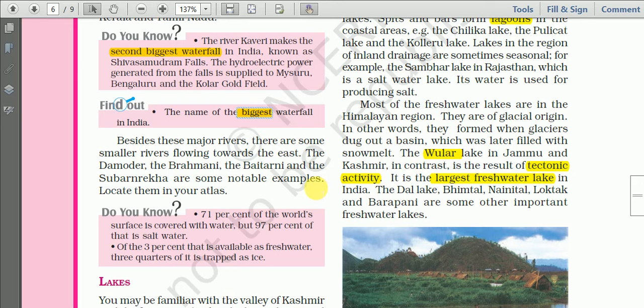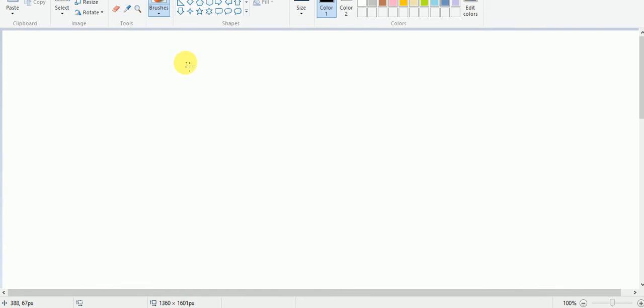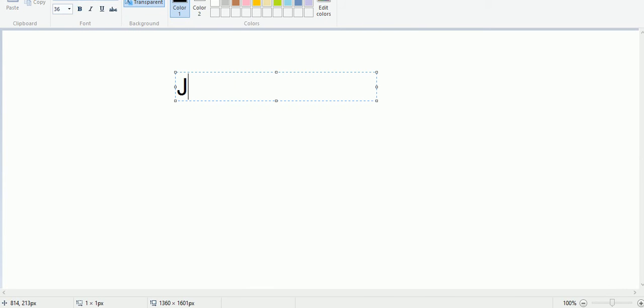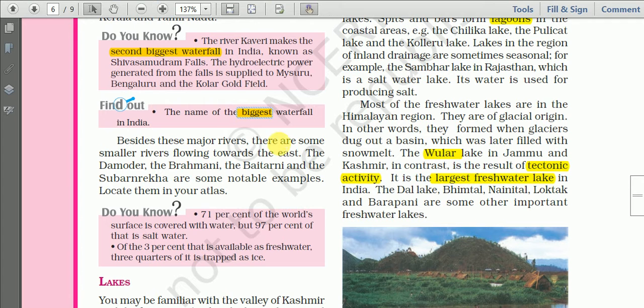Okay, Jog Falls, see the spelling. It is in the western part of Karnataka. So it is said to be the biggest waterfall in India.